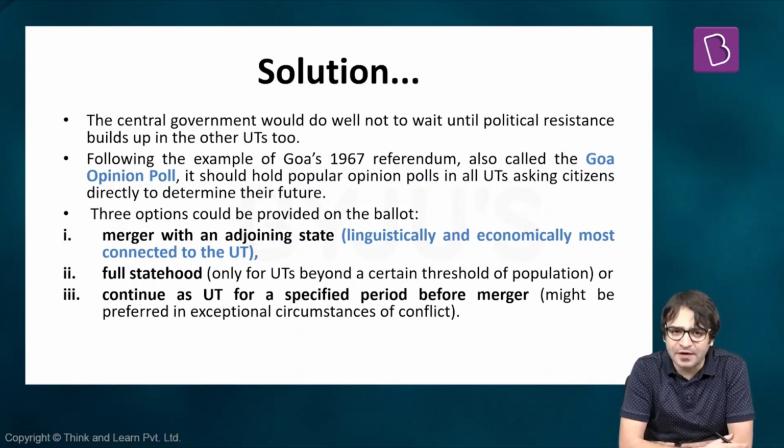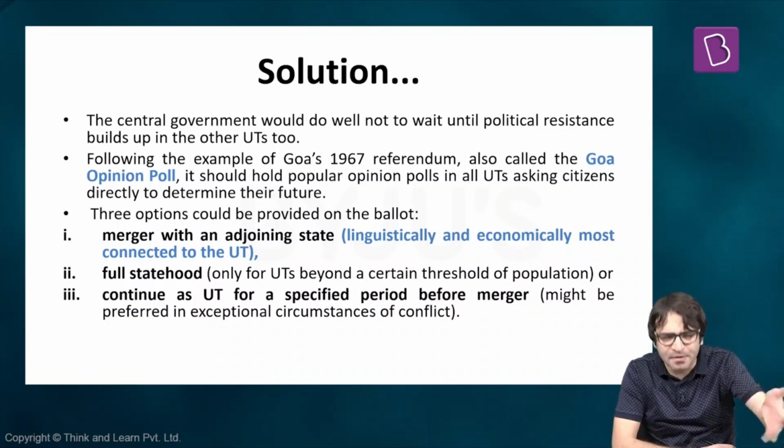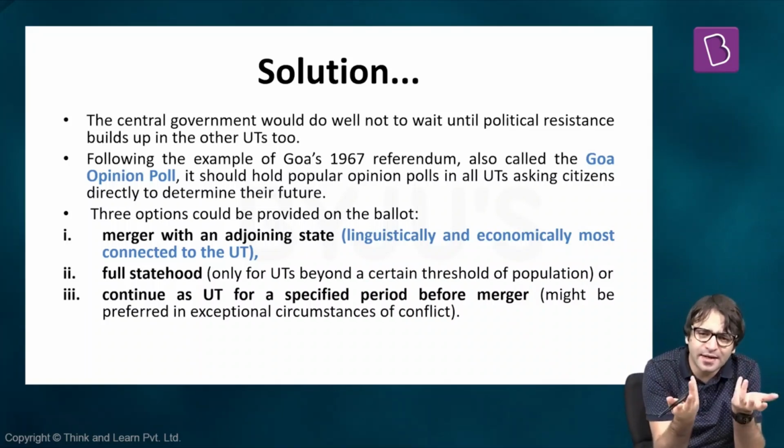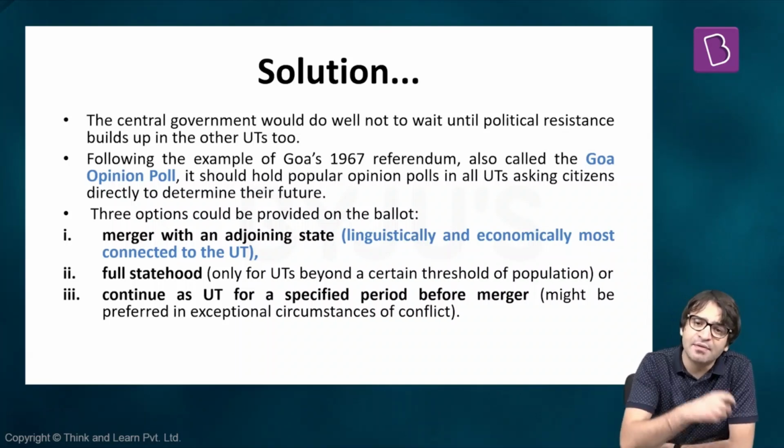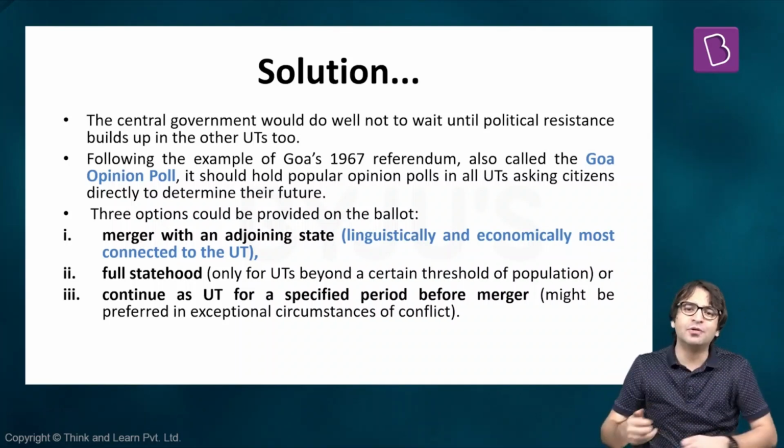And then there was a referendum, or what we call the Goa opinion poll, in the year 1967. The people in Goa were asked, do you want to continue as a union territory, or do you want to merge with Maharashtra, or do you want to be given statehood? Overwhelmingly, people in Goa wanted statehood, and they were given statehood. That opinion poll we can imitate in all the other union territories today.